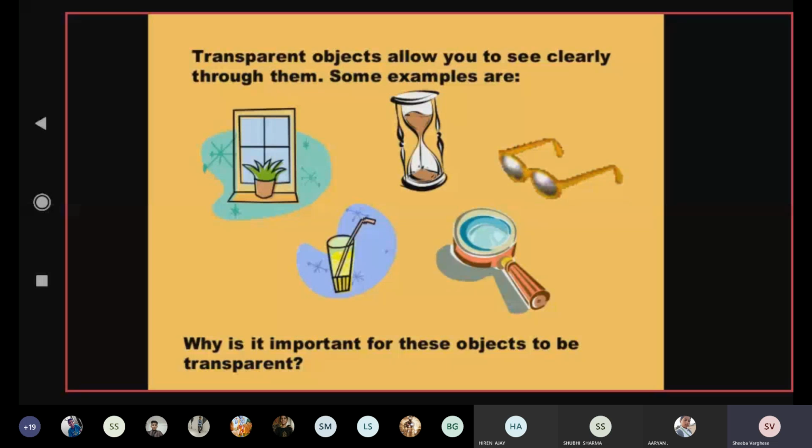So students, the examples and definitions of all these are given in your books on page number 46. So that is your today's work. You will learn the definition and example of all these three terms which I have told you today: transparent, opaque, translucent. With three examples of each you have to learn. Clear? Next we will see few examples of translucent.